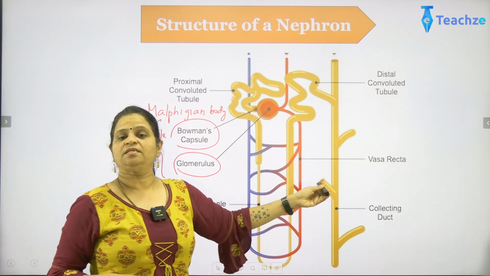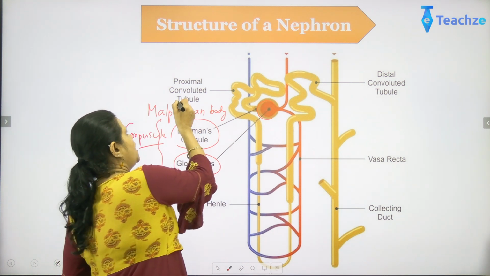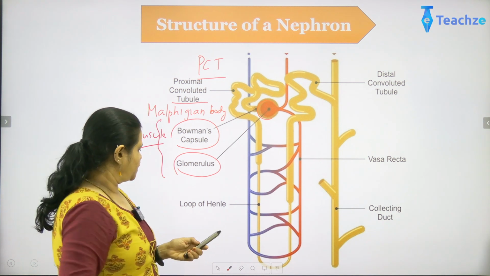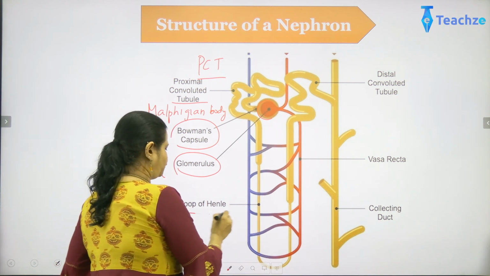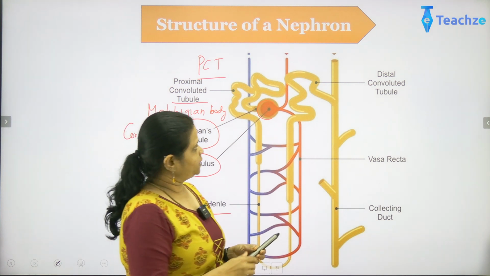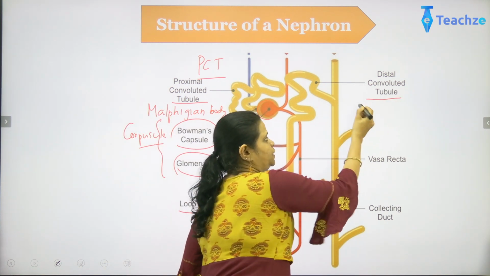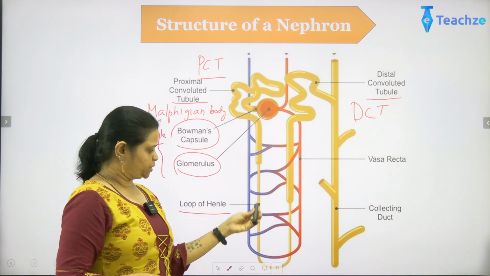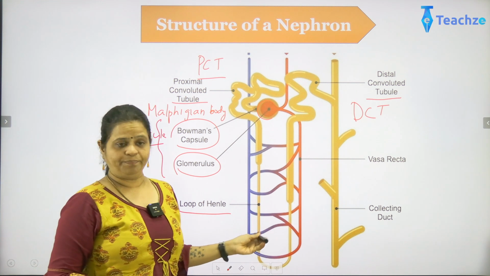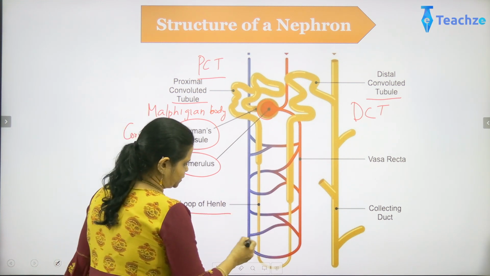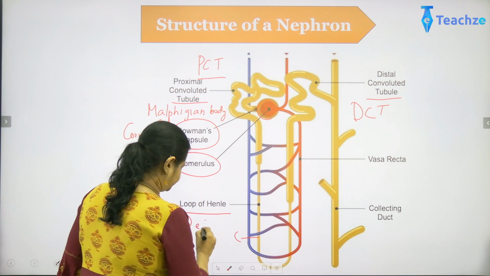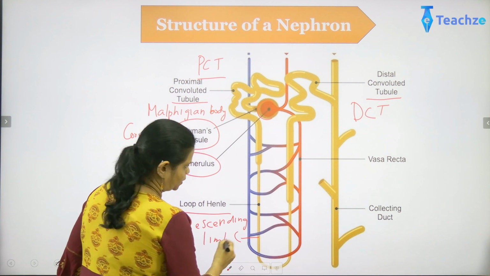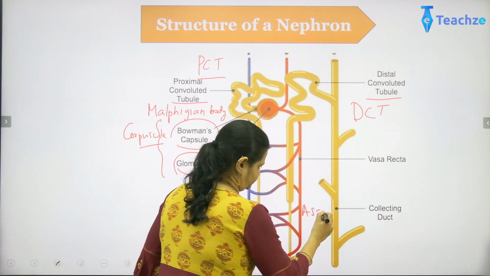Now this tubule is divided into three different parts. The proximal convoluted tubule, otherwise called the PCT. Then you have here the loop of Henle, that's the second part. And the third part will be the distal convoluted tubule, which is given as DCT. Now this proximal convoluted tubule will meet the loop of Henle, and the loop of Henle again is divided into the descending limb and the ascending limb.